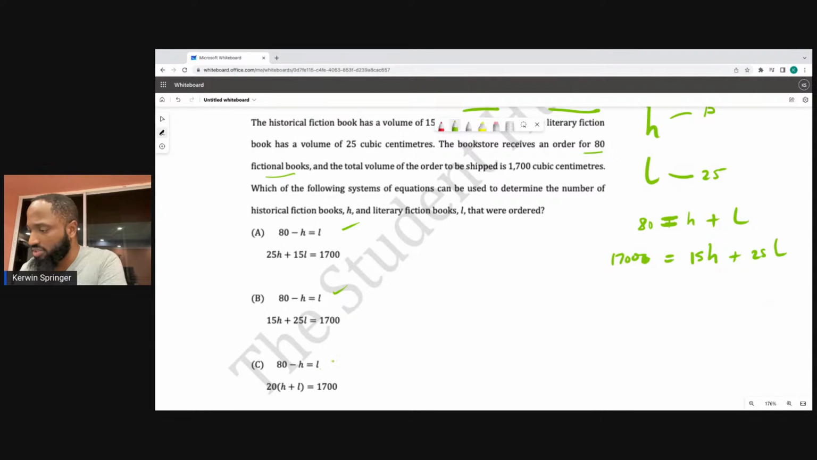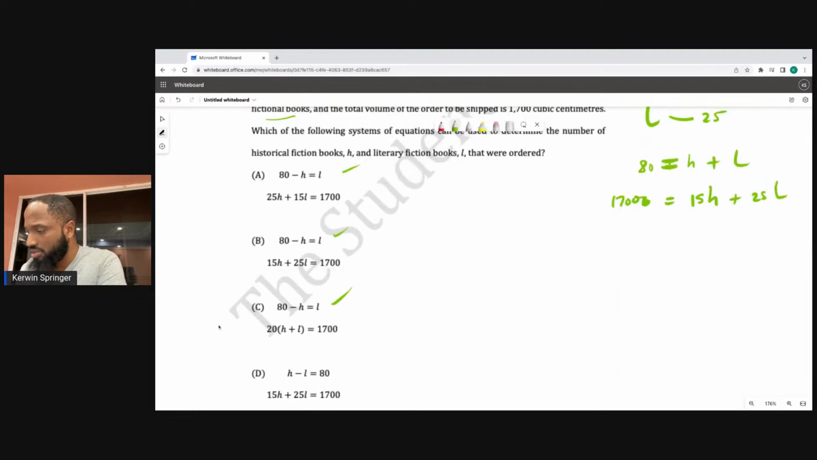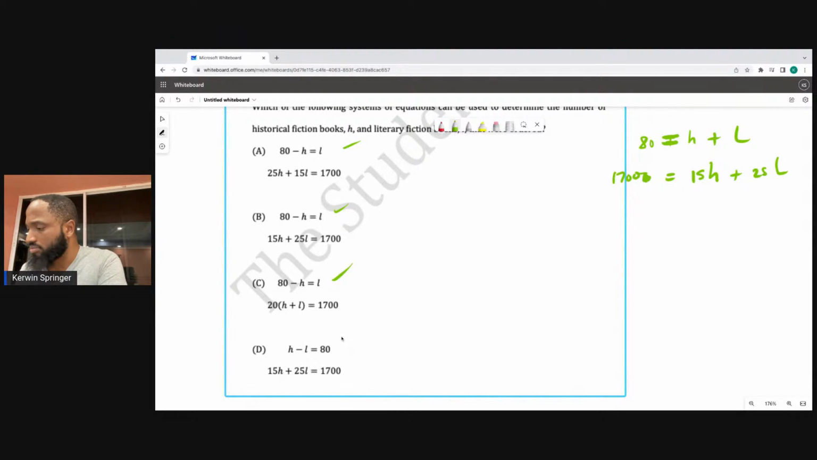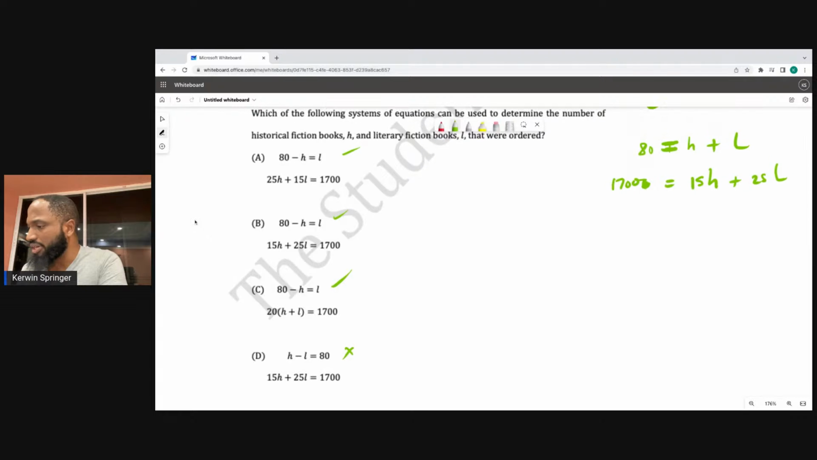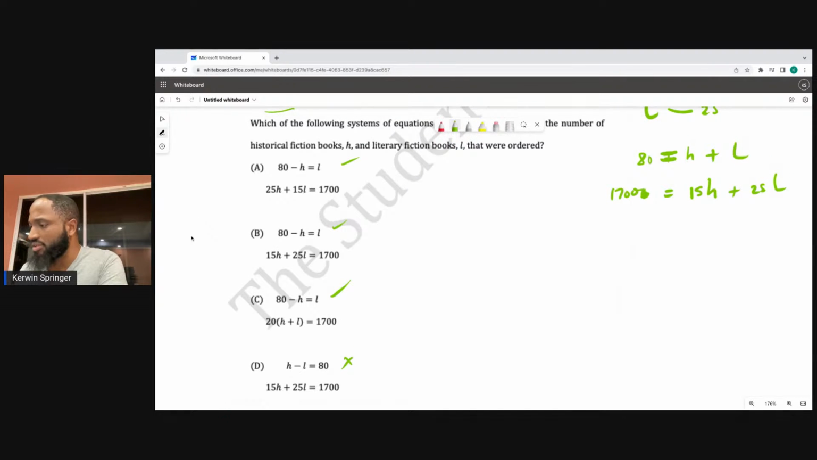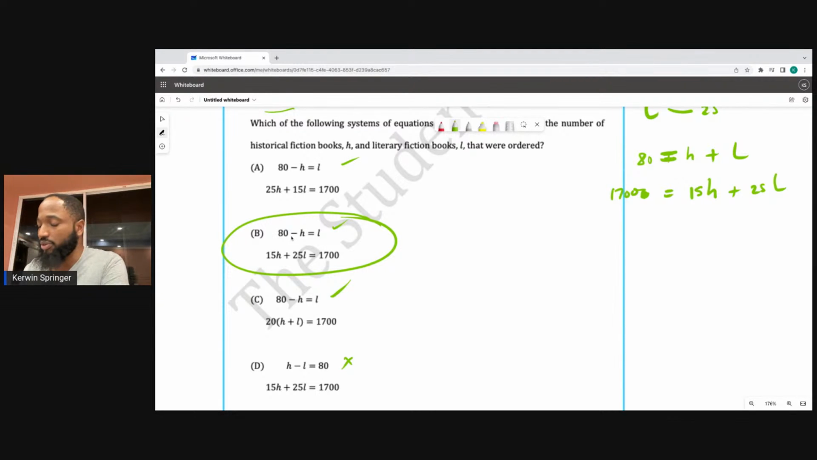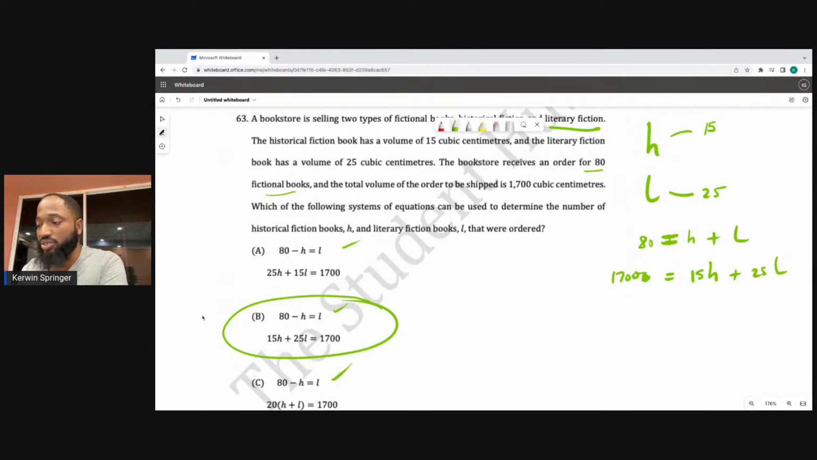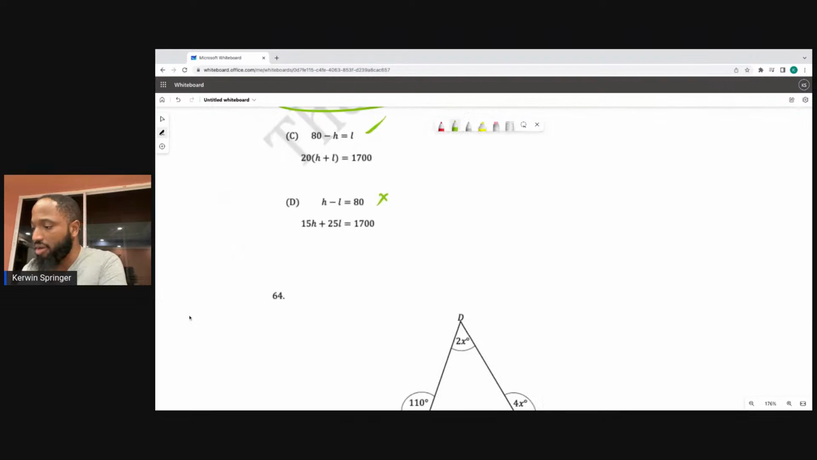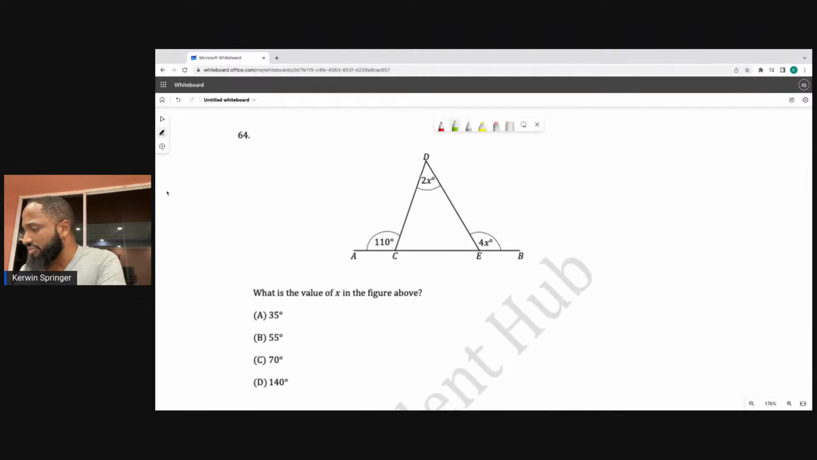This is good, this is good. This is wrong. But we're looking for 15H plus 25L, so this one. Yes, this is the system of equations that could work. You just create the system based off of that, right? Linear programming.